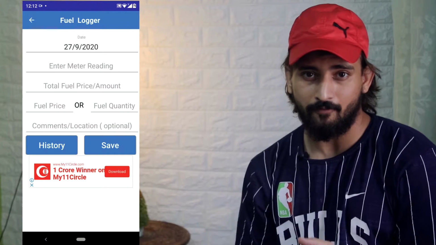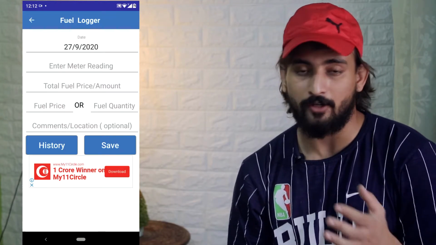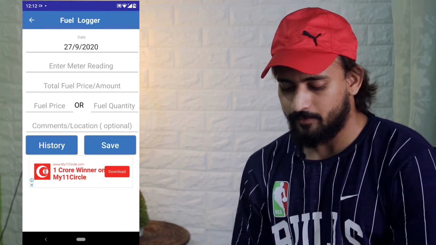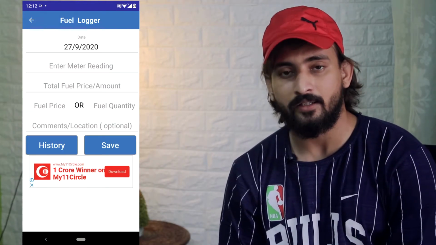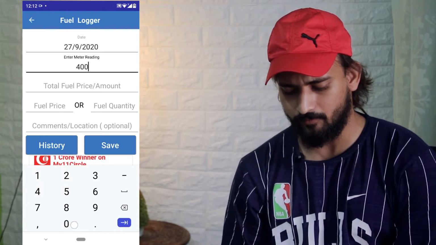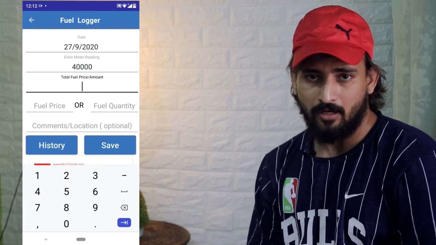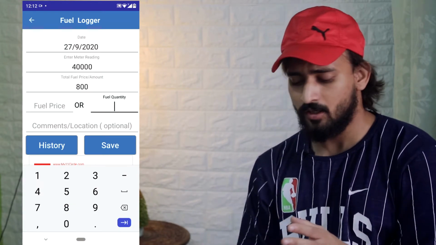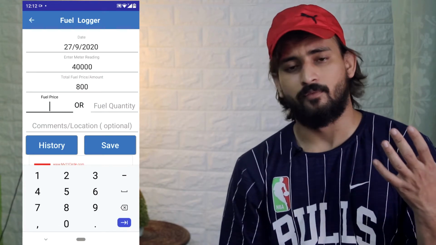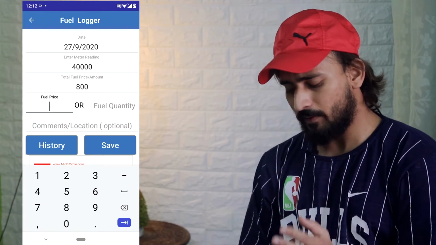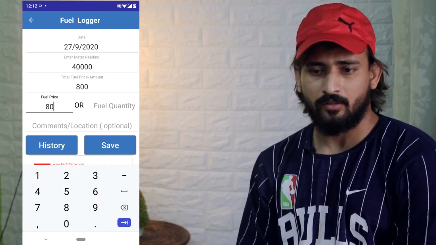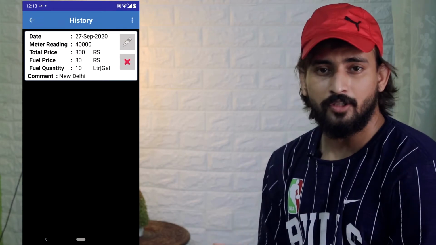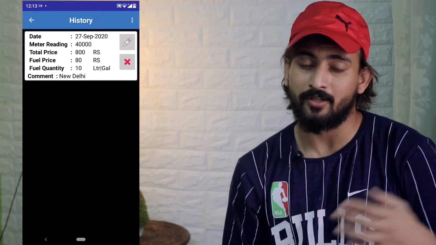First type the date, on which date you are going to fill or you had already filled or you are filling it now, the petrol, the diesel, like I'm typing 27/9/2020, and meter reading, your current meter reading, I'm typing 40,000, and total fuel price, how much you had spent, like 800. And now fuel price or fuel quantity, you can type quantity or fuel price. I'm typing fuel price like 80, and comments or location, I'm typing location like New Delhi, and now you can save. So this makes your history saved and you can recall it afterward.